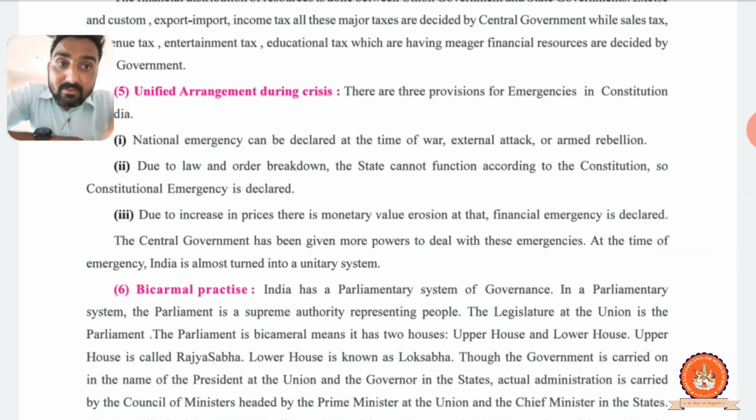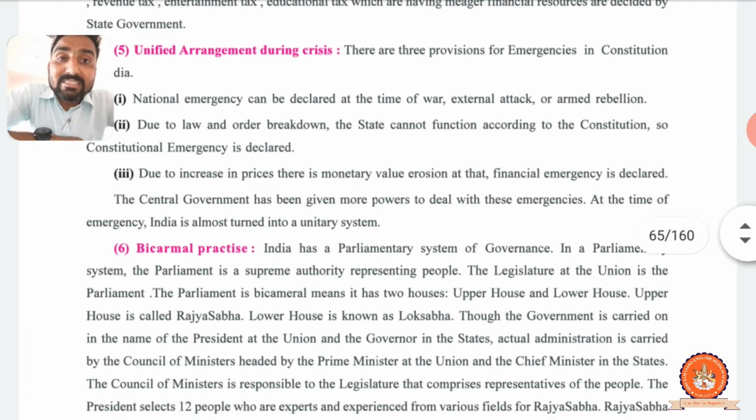Second is due to law and order breakdown. Due to law and order breakdown, the state cannot function according to the Constitution, so constitutional emergency is declared. What is constitutional emergency? The second emergency is constitutional emergency. This covers a state. Due to law and order breakdown, the state cannot function. At that time, constitutional emergency is declared in the state. Third, due to the increase in prices, there is monetary value erosion. At that time, financial emergency is declared.